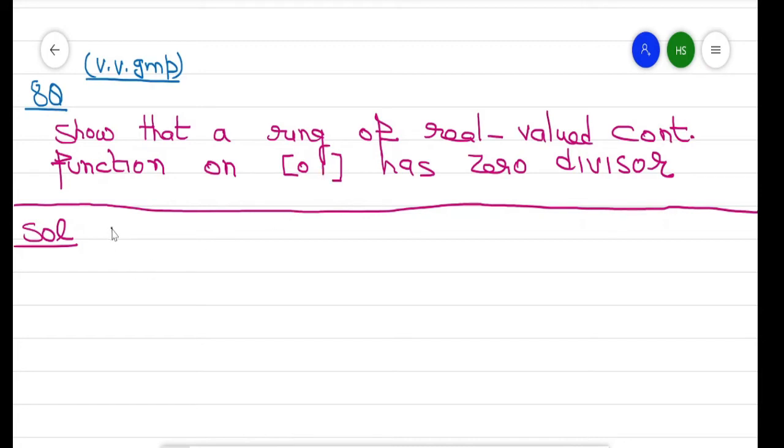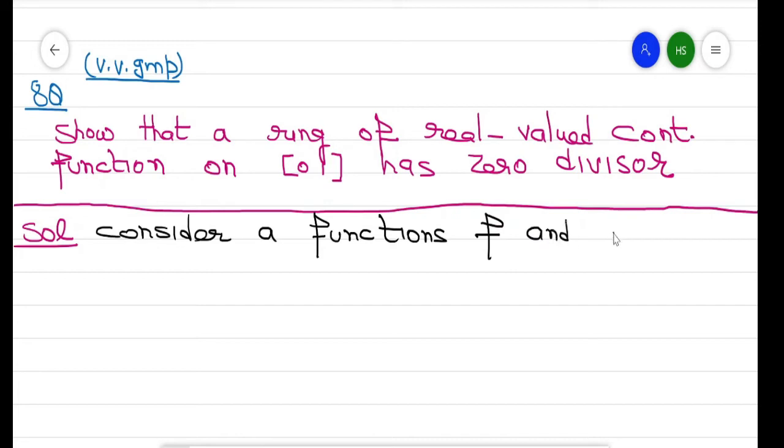So I consider functions f and g on the closed interval [0,1].